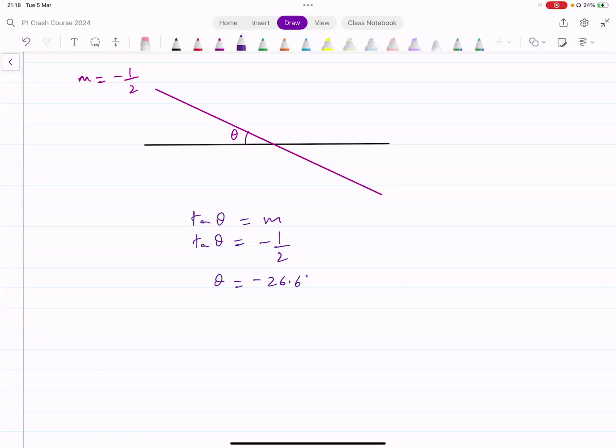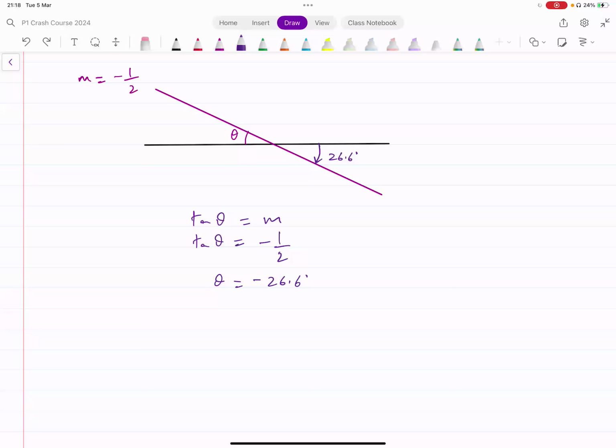Now what happens is, since this gradient is negative, your calculator is giving you this negative angle, right? Because you're going clockwise in this direction, this angle is given as negative 26.6 degrees. Now this angle is vertically opposite to this angle. So theta is also going to be 26.6.